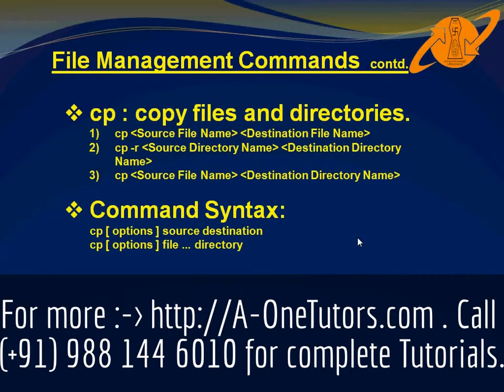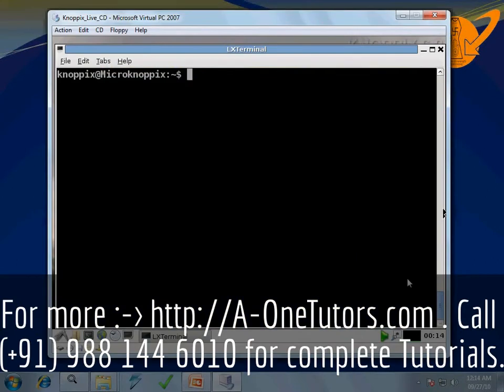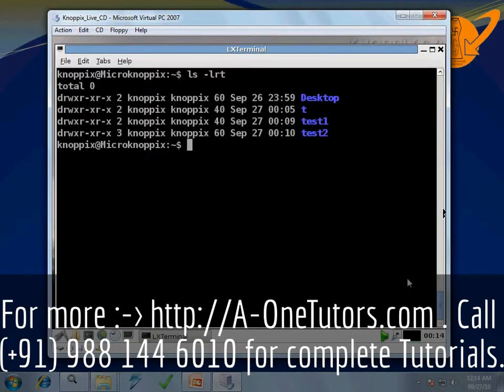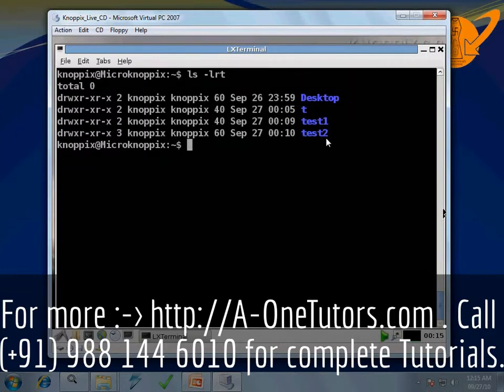cp space source space destination. Using this syntax I can create a copy of a file with the same content. Let us try this command. First of all, let me check the set of files and directories in the current directory. Currently there are Desktop, test1, test2.